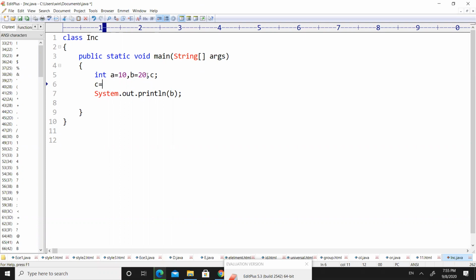Let us first use the addition operator, that is the plus symbol, and print the value of C. So initially we add the values of A and B, and then store the result in C. Then let us do subtraction, using the minus operator and print the result, and then use the star operator, which will multiply